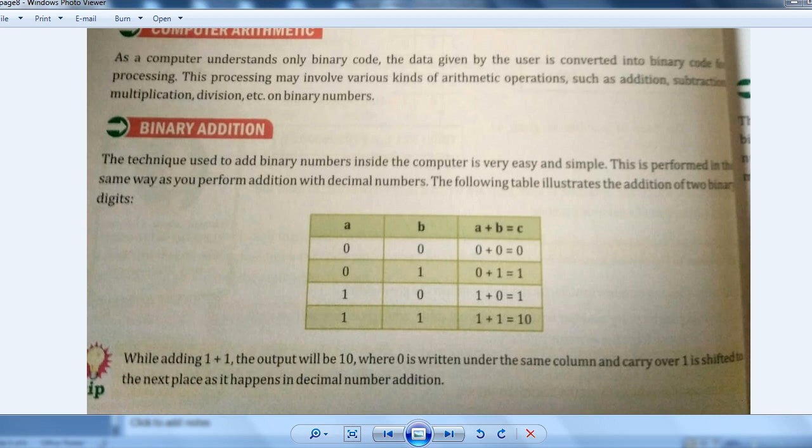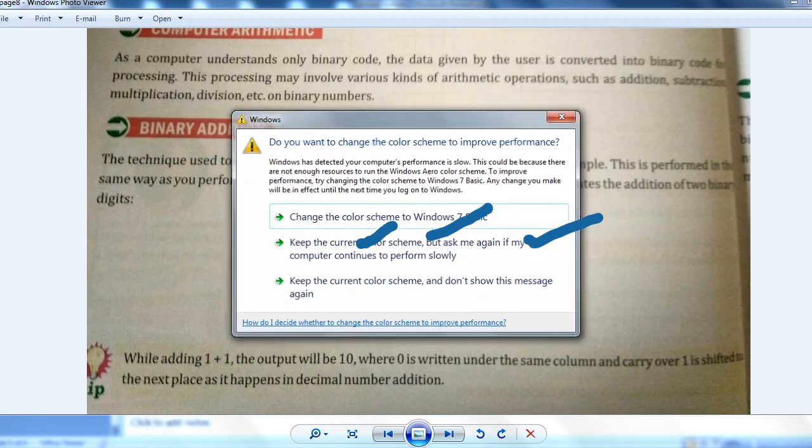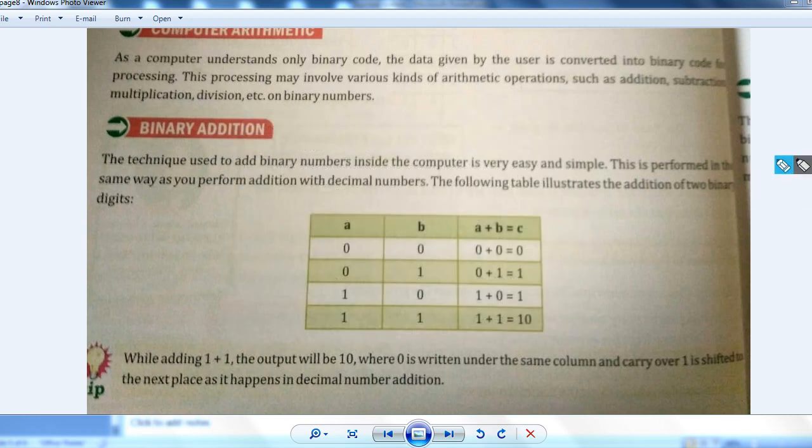Okay. Suppose, just as you add 1 and 1, or 5 and 6, whatever decimal numbers, in the same way here we will add. When you add 0 and 0, the answer will be 0. 0 plus 0 is 0. And 0 plus 1 is 1. 1 plus 0 is 1. 1 plus 1 is 10. Understood?